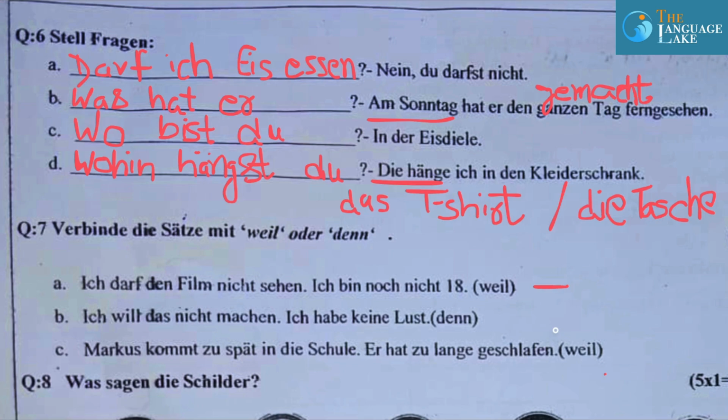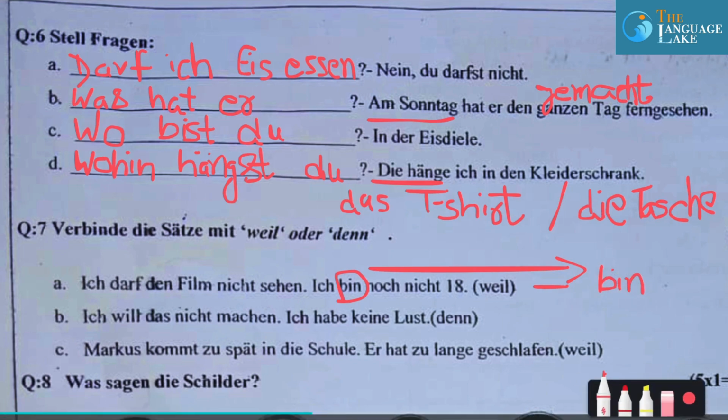How will I say that? Ich darf den Film nicht sehen. I am not permitted to watch that film. Because, weil ich noch nicht 18, this is going to come here at the last, and this will be said as bin over here. Weil ich noch nicht 18 bin.